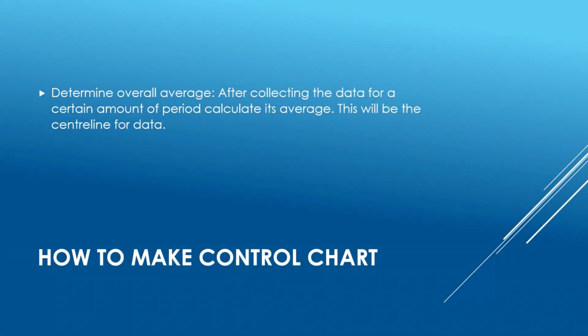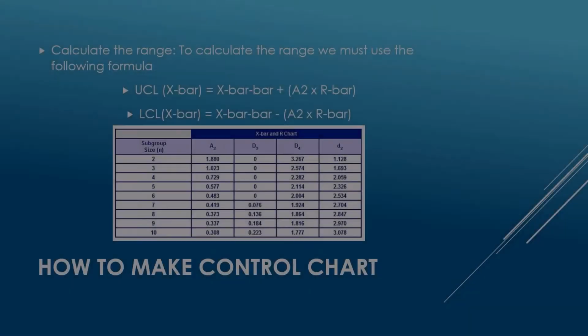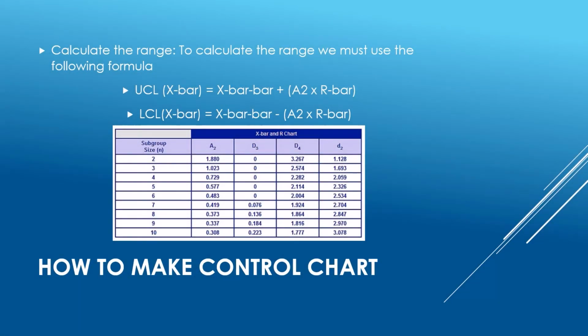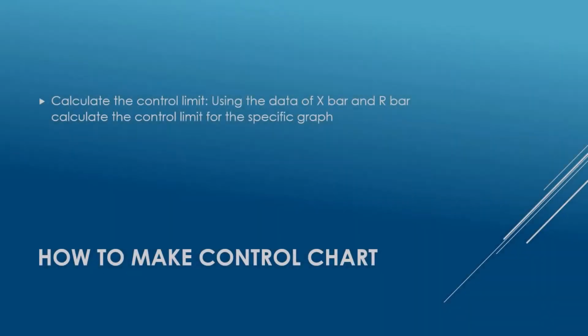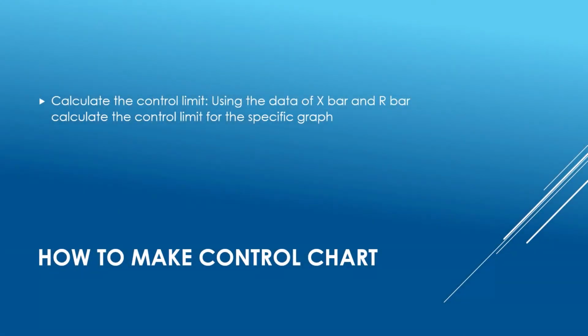Determine overall average. After collecting the data for a certain amount of period, calculate its average. This will be the centerline for data. Calculate the range. To calculate the range, we must use the following formula. Compute the average of the range. Average range can be calculated using the formula. Calculate the control limit. Using the data of X bar and R bar, calculate the control limit for the specific graph.